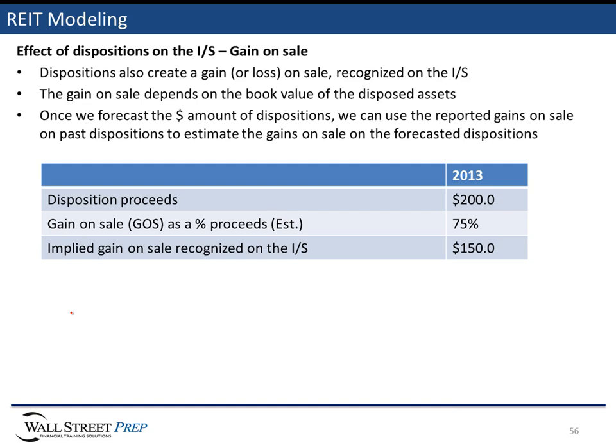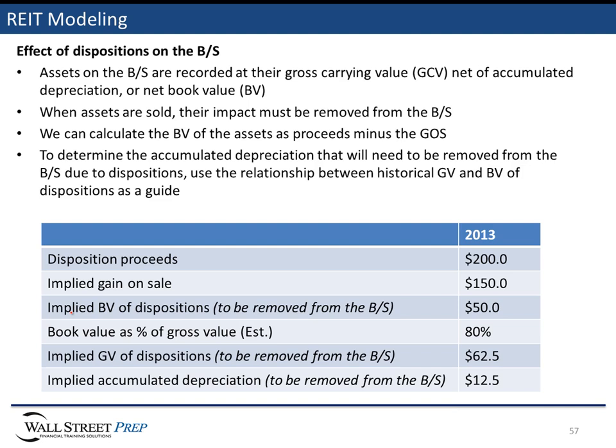is $150 million. And that means that we are estimating that if we sell something for $200 million, and in the past the gain on sale as a percentage of total proceeds has been 75%, well then 75% of $200 million is $150 million. That's the gain on sale, which implies that for a forecast of $200 million of dispositions, we're also forecasting, and this is going to matter when we get to the next slide, that the book value of the assets that we're disposing of is going to be $50 million at the time of the sale.